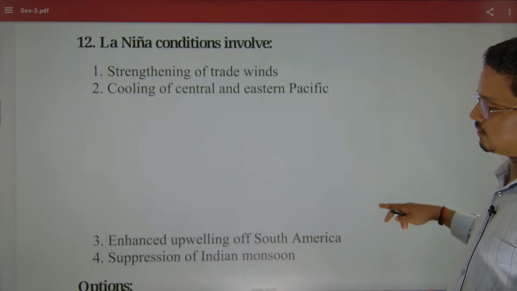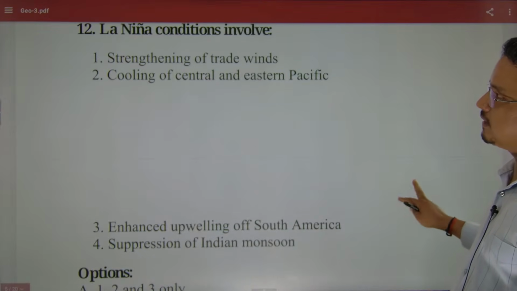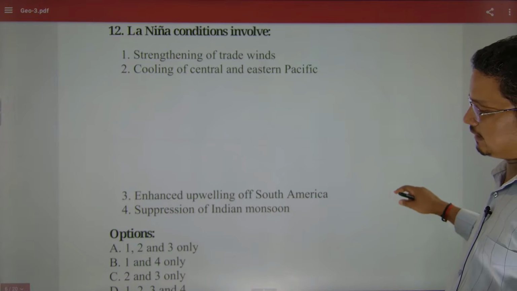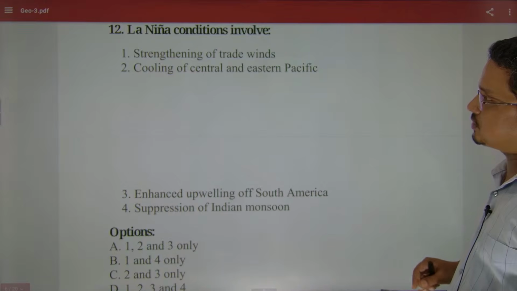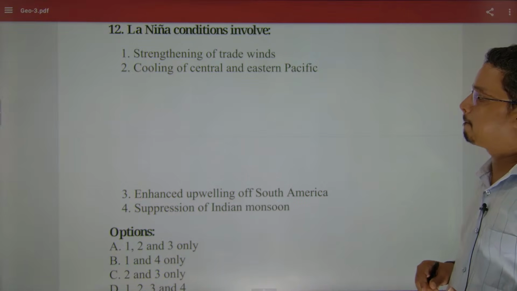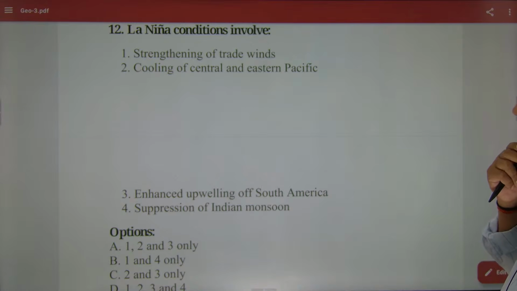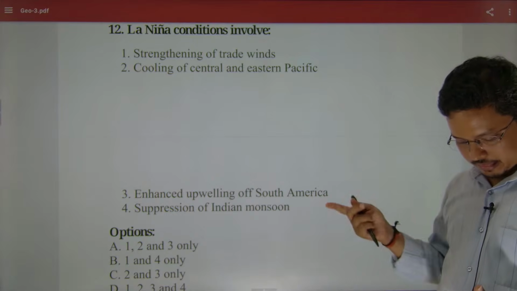Next, La Nina. One more question from La Nina, because El Nino we have done. So there would be another question from La Nina. So you have to pick the La Nina conditions. Easy one.